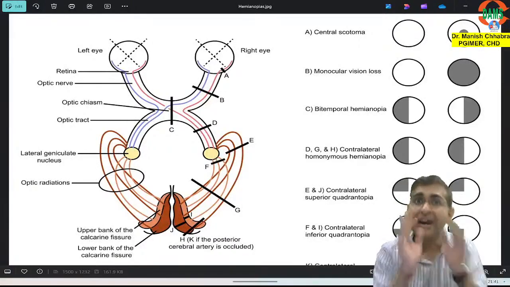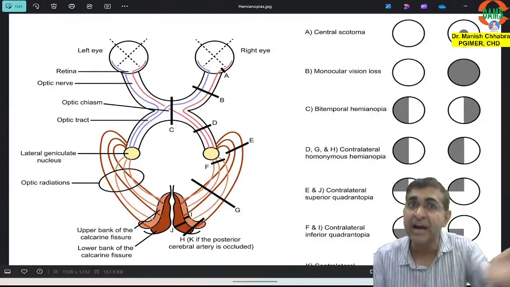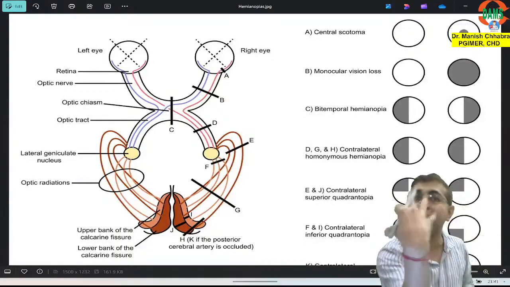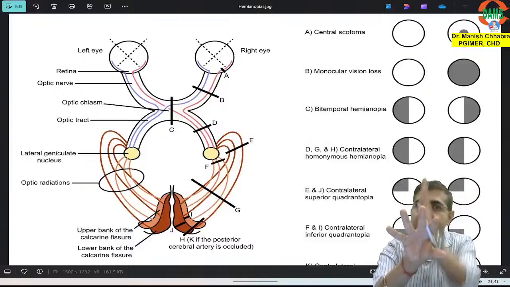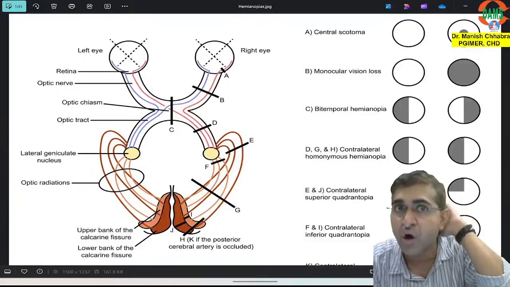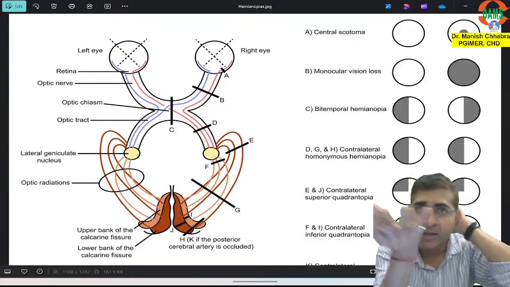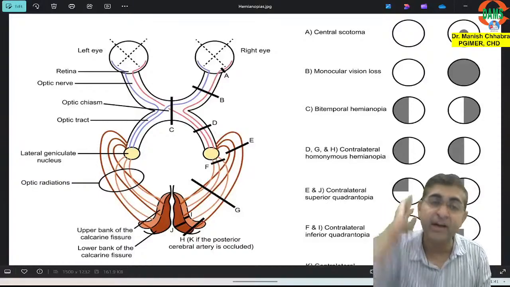Now ultimately the optic tract fibers pass through the lateral geniculate body and land up in the occipital lobe. The occipital lobe is anatomically one lobe, but functionally it is divided into two parts. The left part of the occipital lobe receives left optic tract fibers. The right part of the occipital lobe receives right optic tract fibers.